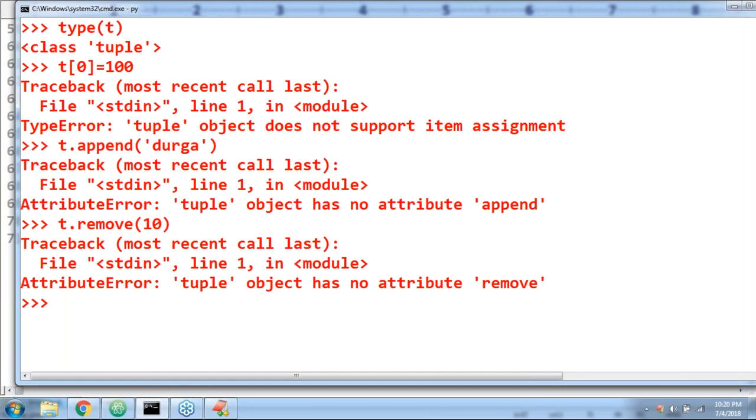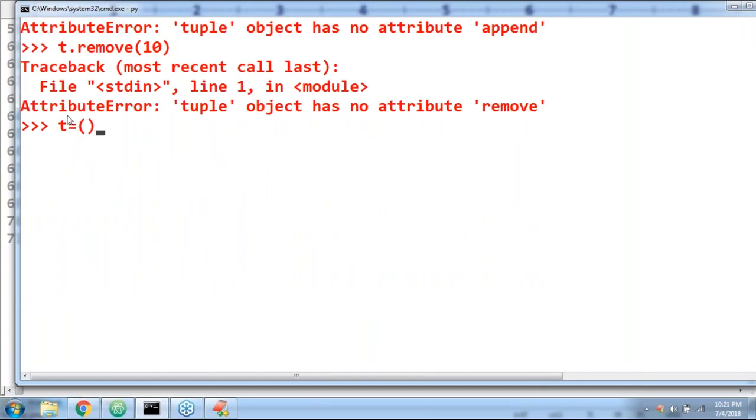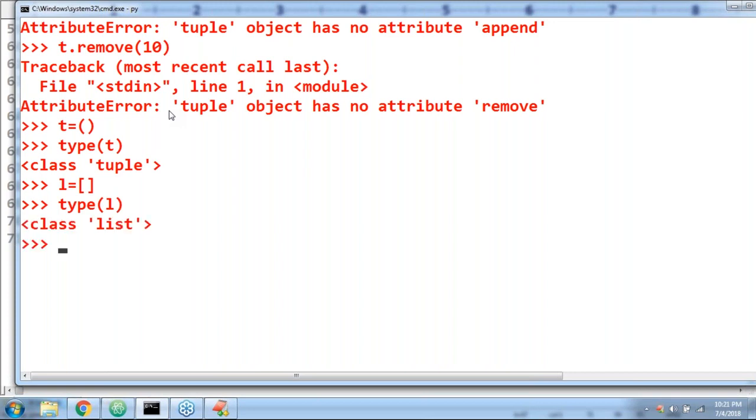Now observe: t is equal to this. Immediately I'm asking the type of t. It is the tuple type. What is the problem? A zero-size tuple is also acceptable. Now L is equal to this, which I'm taking.